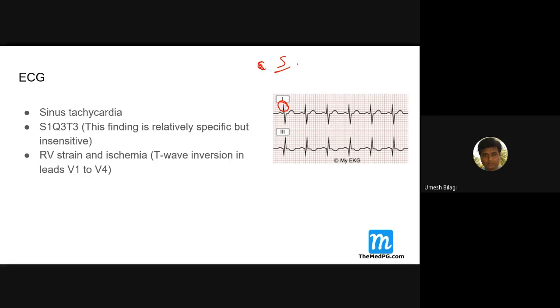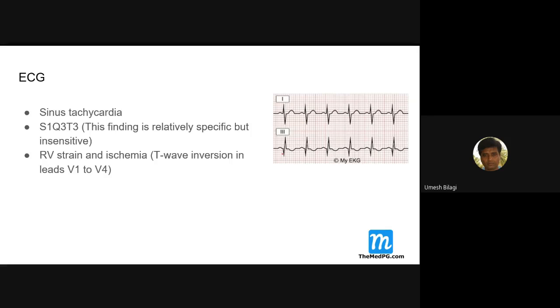You should call it an S wave. Okay, you know that. A negative wave before the R wave is a Q wave. If you get a negative wave after the R wave, it is an S wave. So this is S1, in lead 1.